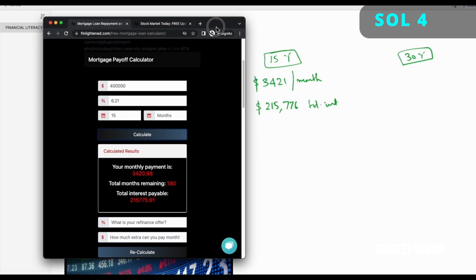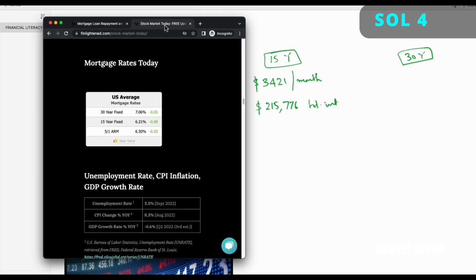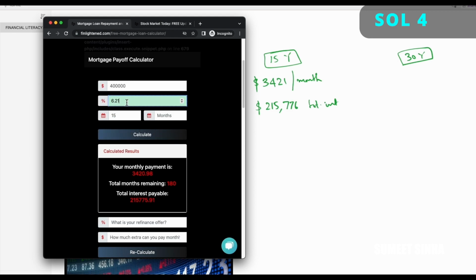So let me bring back this calculator, and the loan amount we will assume is the same. And then let's check the interest rate for a 30-year mortgage, which is here. So 30-year is 7.06% today. And I change this to 30. And here my monthly payment is $2,677.35. And the total interest payable is